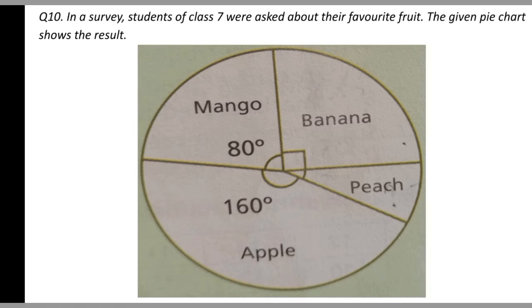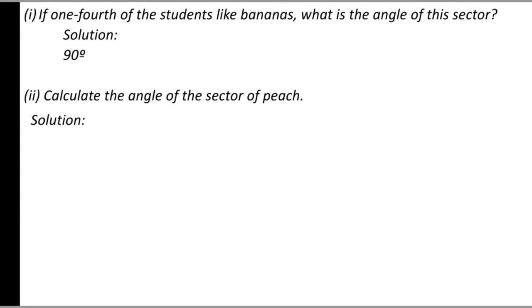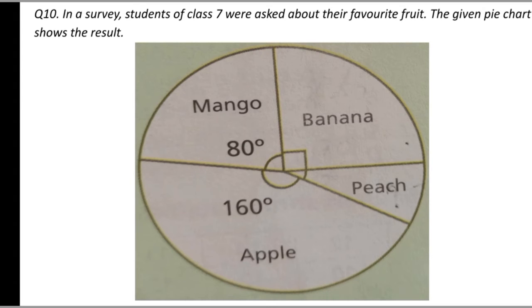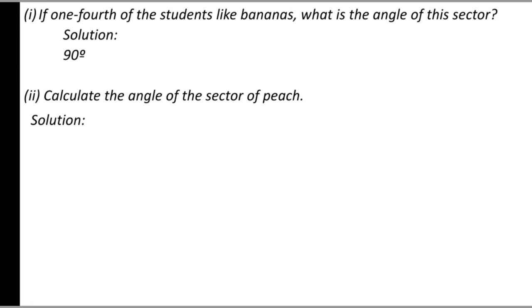Okay, so in this question you will need to solve 4 parts. So the first part is, if 1/4 of the students like bananas, what is the angle of this sector? 1/4. Okay, see the sector of banana. Here you clearly see that a right angle is formed, which we all know is equal to 90 degrees. So the answer of the first part is 90 degrees.